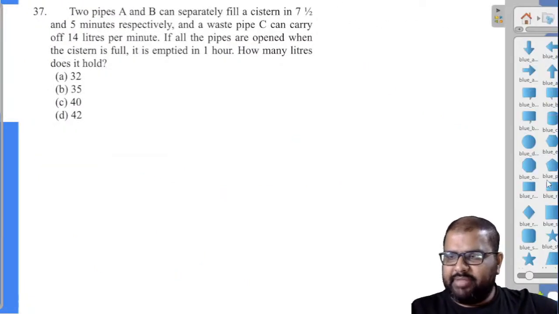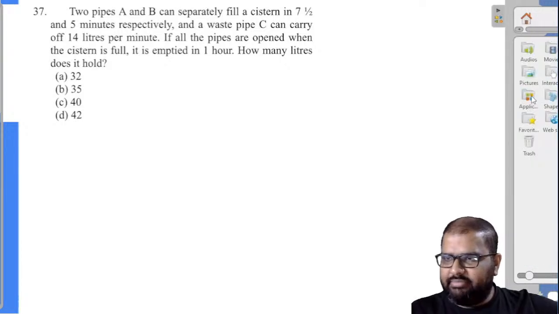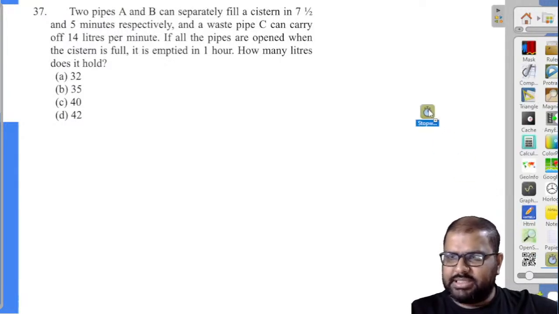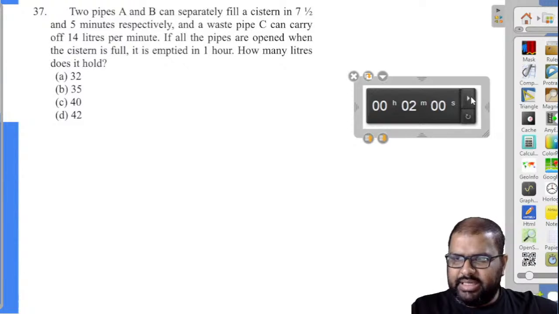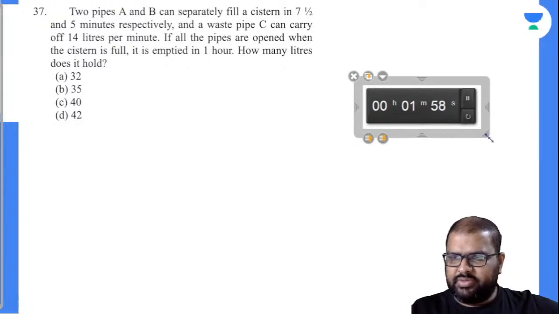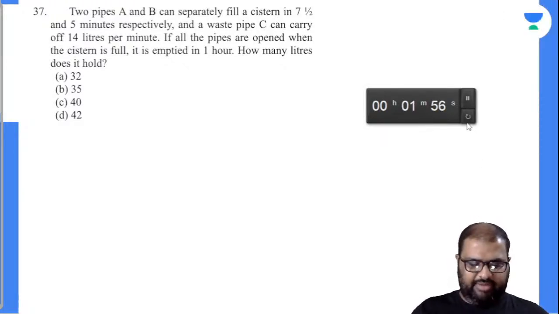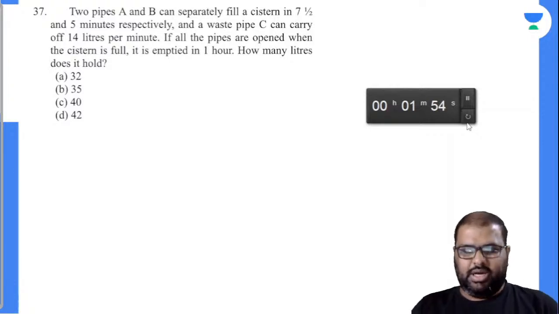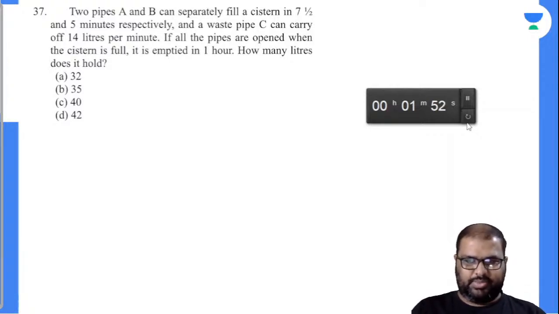Again, I'm back with a time and work question. Of course, basics: pipes and systems. I have given you the test series for Airport Authority of India. Two days back only I completed the test series. So let's see how many students can solve the questions in the best way.